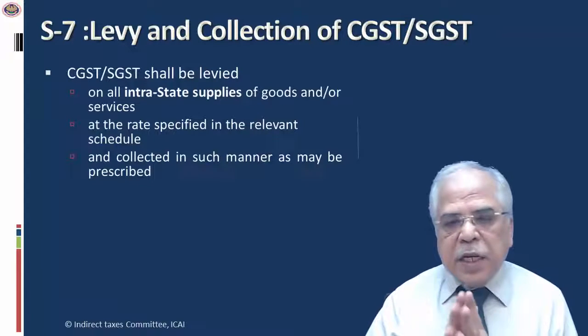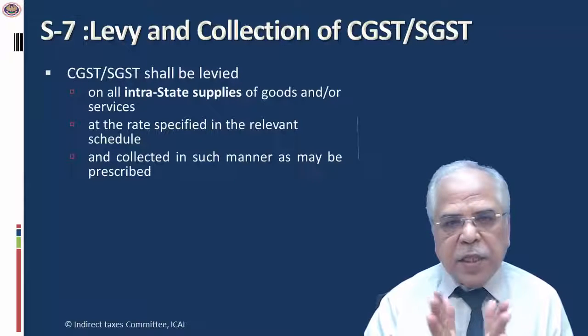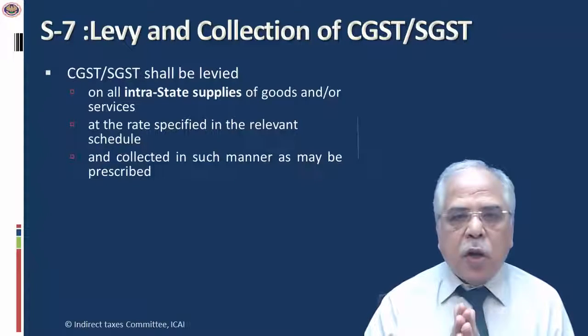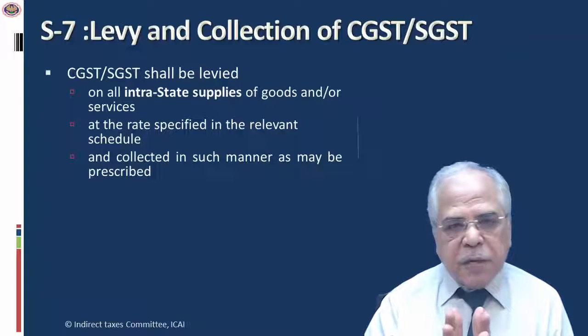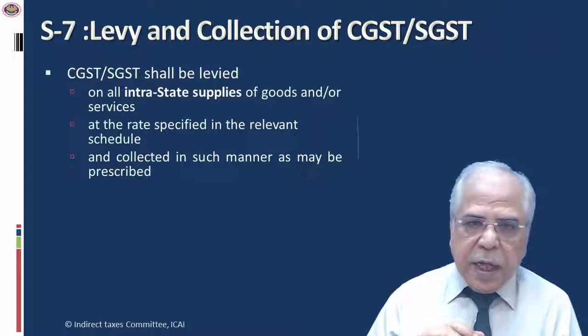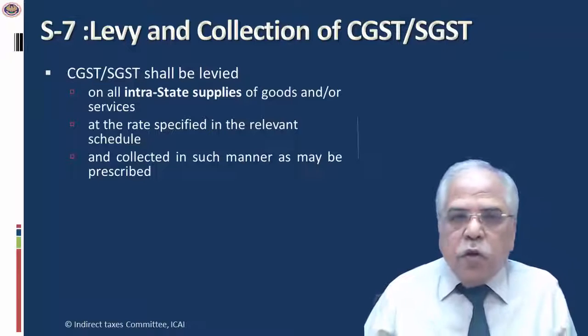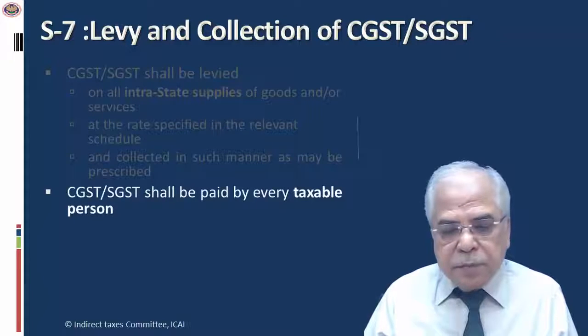Now, the terms which are really important are intrastate supply, that has to be a supply within the state, and as per the model law, the supply will be intrastate only when the supplier and the place of supply are in the same state. And then, what is the meaning of the word supply? And then it is on goods and services. What is the meaning of goods and services? We will go to each one of those terms.